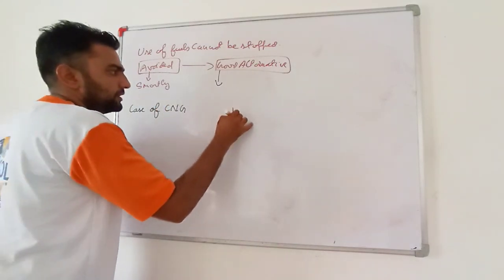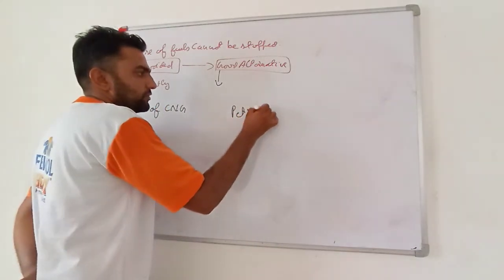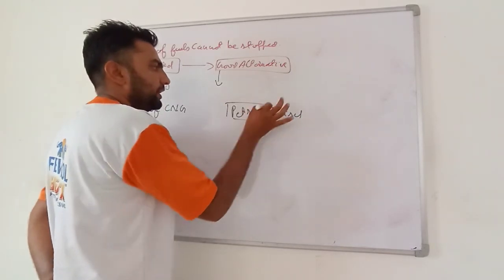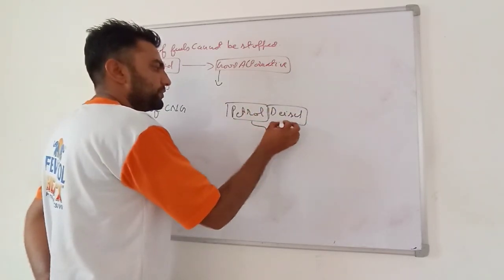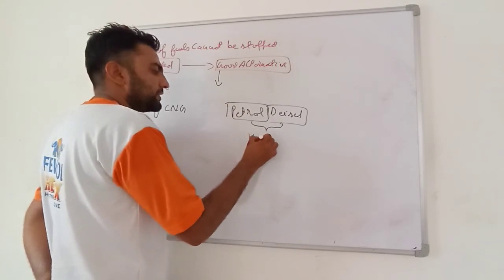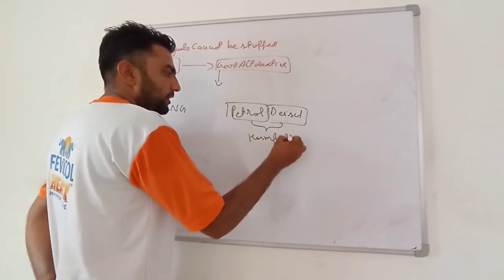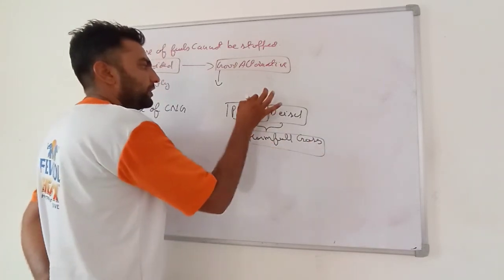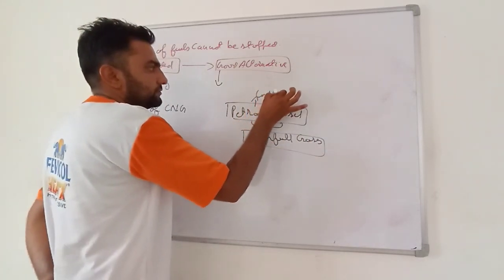See my dear friends, many vehicles are using petrol and diesel. Petrol and diesel produce very harmful gases. Moreover, they are very costly also.